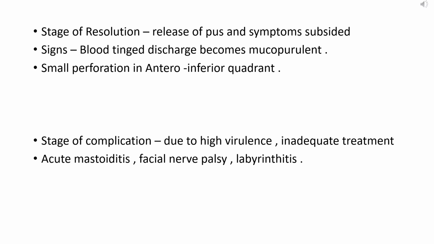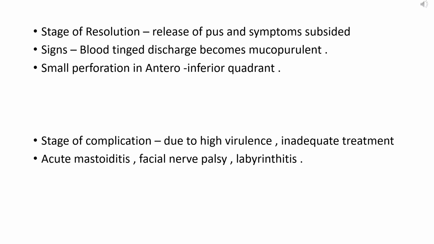Now coming to the stage of complication, it is rare nowadays because acute otitis media is being diagnosed very appropriately nowadays in the antibiotic era, and there is good treatment available also for it. So why does the stage of complication occur?